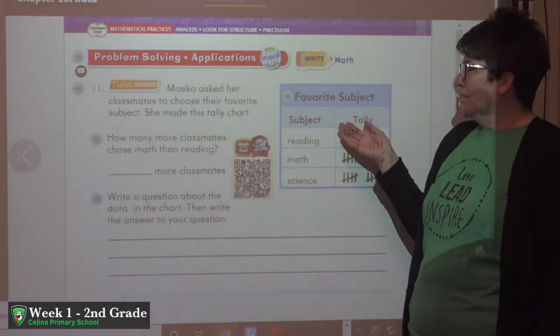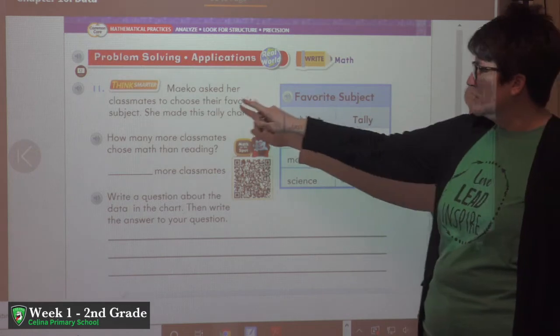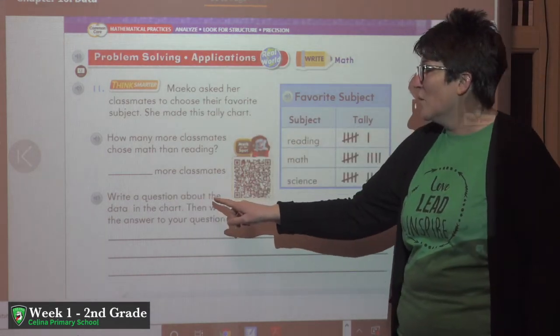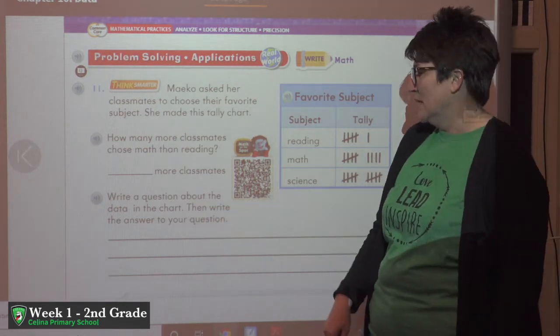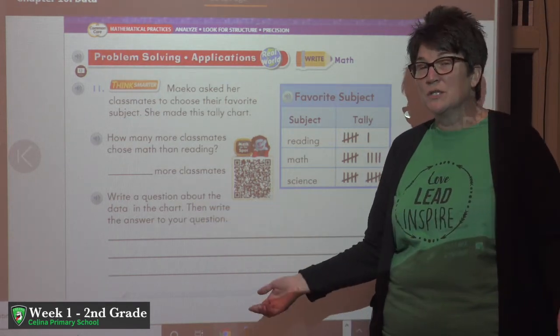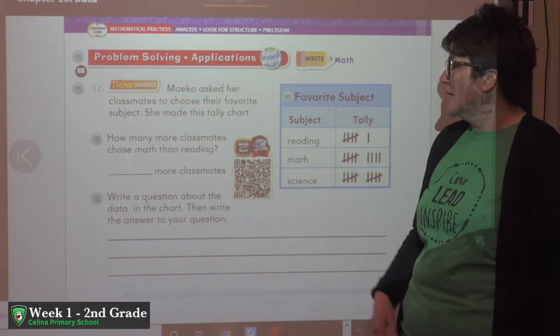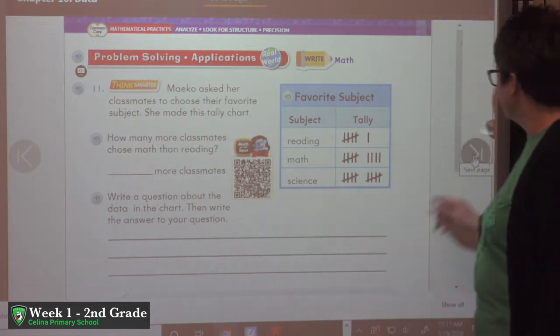They're giving you the data here. You're going to use the data to answer the questions, and then you're going to write a question about the data in the chart. Then you also get to write the answer to your question. So remember, with questions, we need to start with a question word, and we end with a question mark.